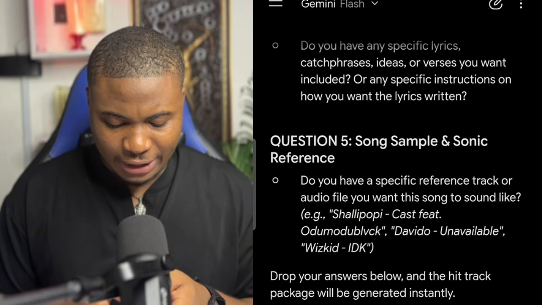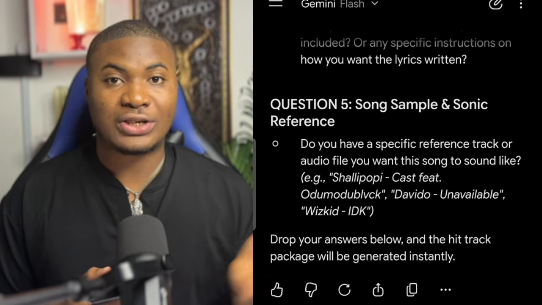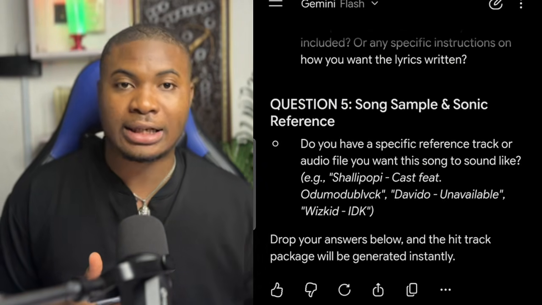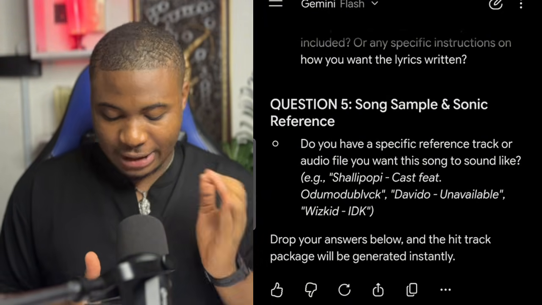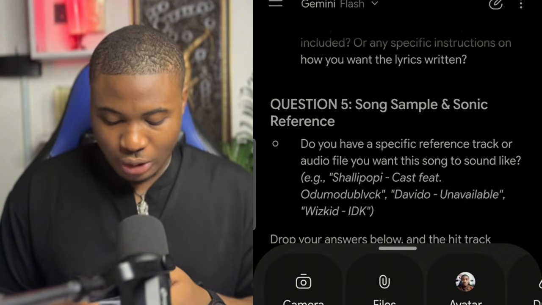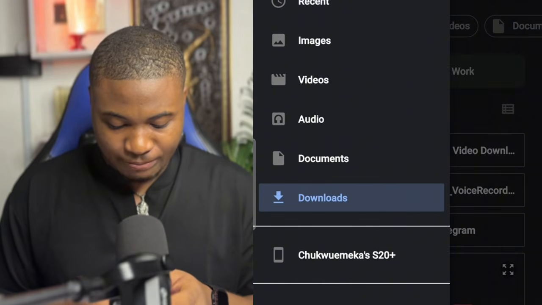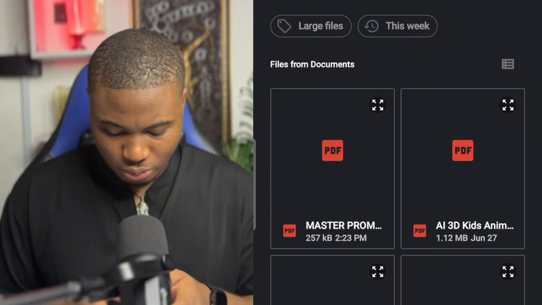And the next one is song sample and sonic reference. If you have any particular song sample, or a music that someone has already sung and you want your music to sound a bit like that, you can simply get it and then upload it. So what I'm going to do, I have one on my screen. I'm going to simply go over to my downloads to get that, which is Pop Smoke.